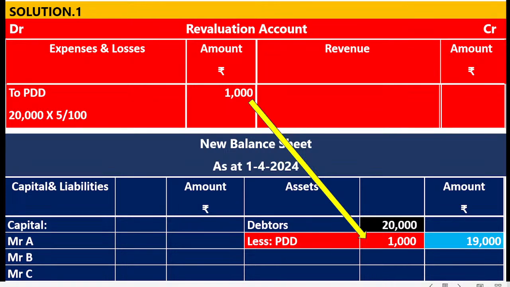Step number 1, prepare the revaluation account. Step number 2, prepare the balance sheet. Debtor 20,000 is taken from the old balance sheet. PDD is taken from the revaluation account. So less PDD 1,000, net amount is 19,000. I think everybody is understanding it properly.